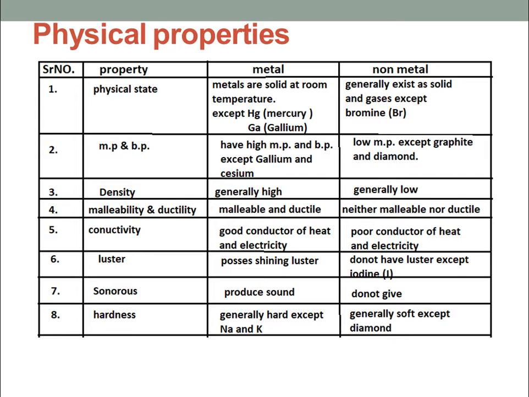You can see here I made a comparative table. I list some of the properties, like physical state. As you know, all the metals have a solid appearance, while non-metals exist as amorphous solids. There are two types of solid, crystalline and amorphous. Metals are generally crystalline, while non-metals are generally amorphous solids, and mainly they are present in gaseous states. With the exception of bromine, which exists in liquid form.